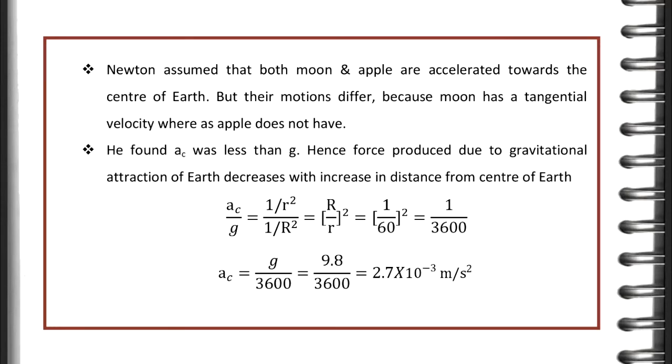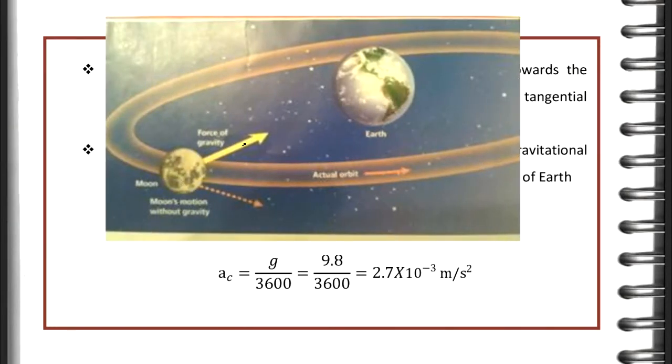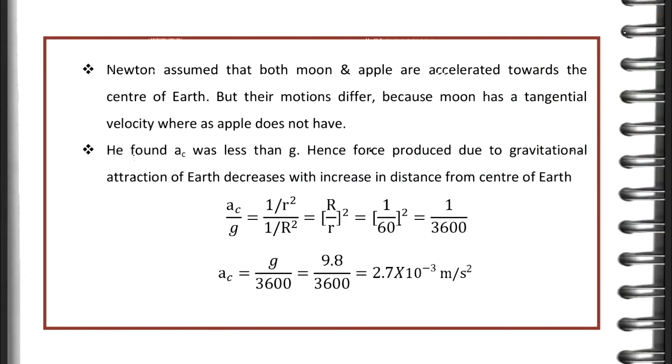a_c by g equal to 1 by small r square by 1 by capital R square, which is equal to capital R by small r the whole square equal to 1 by 60 the whole square, which is equal to 1 by 3600. Finally, a_c value is g by 3600 equal to 9.8 by 3600. Finally, we get the value of a_c equal to 2.7 into 10 to the power of minus 3 meter per second square.